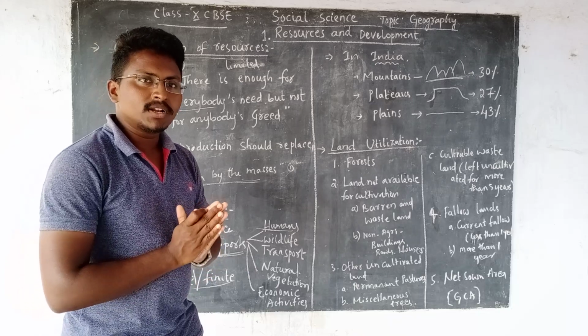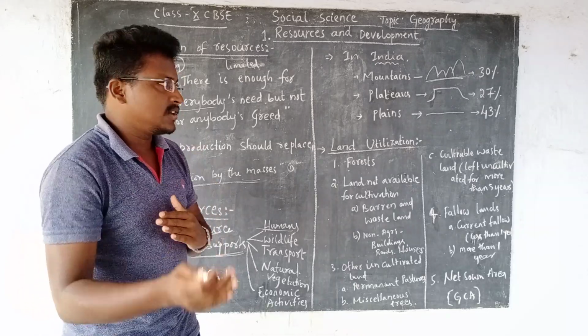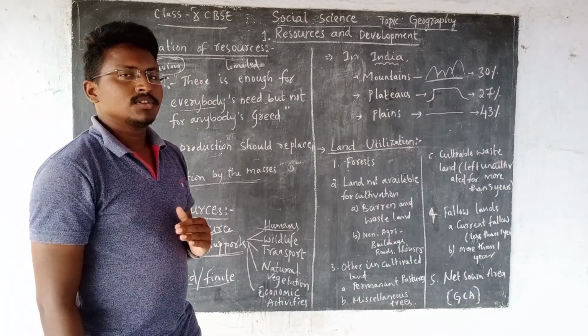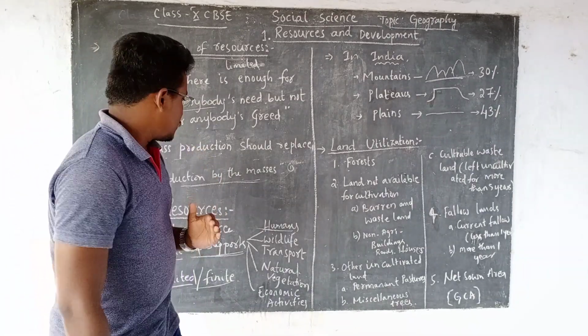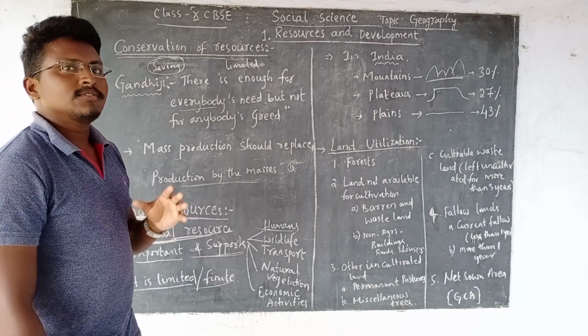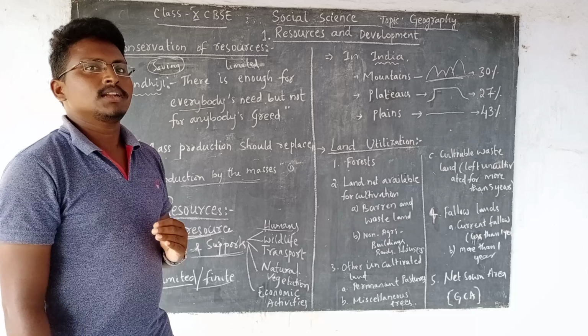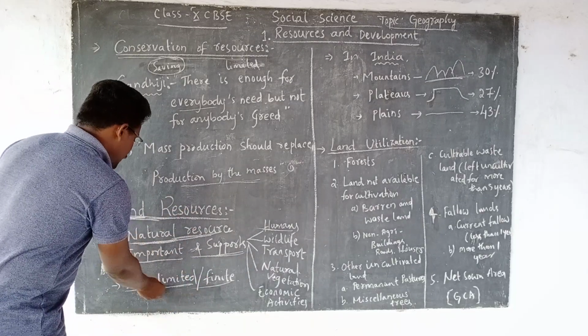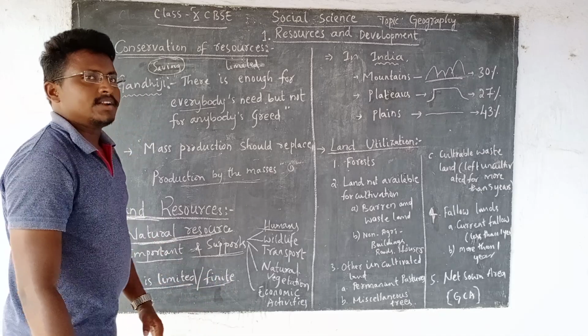Next, one of the important resources we are going to discuss is land. Land is a natural resource, a gift given by nature. But at the same time, land is very limited, or finite. Why?